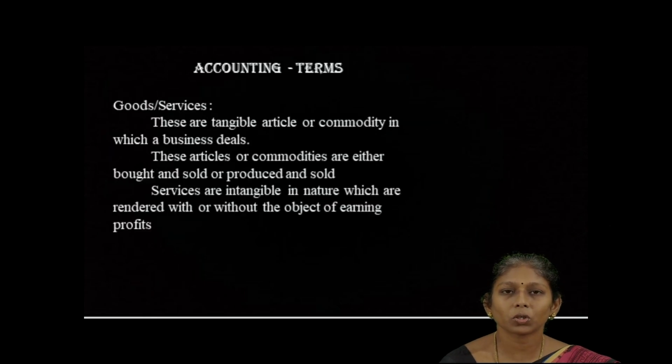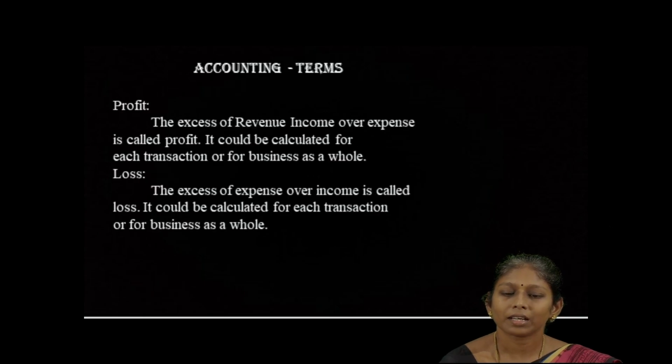The next one we will move on to is goods and services. Goods are tangible articles or commodities. Services are intangible in nature. For example, if you purchase any raw material, then it is goods. And if you avail any advertisement services, everything we avail like that comes under services. Next one is profit. Profit is the excess of revenue income over expenses, and loss is the reverse of it. Excess of expenses over incomes is known as a loss.